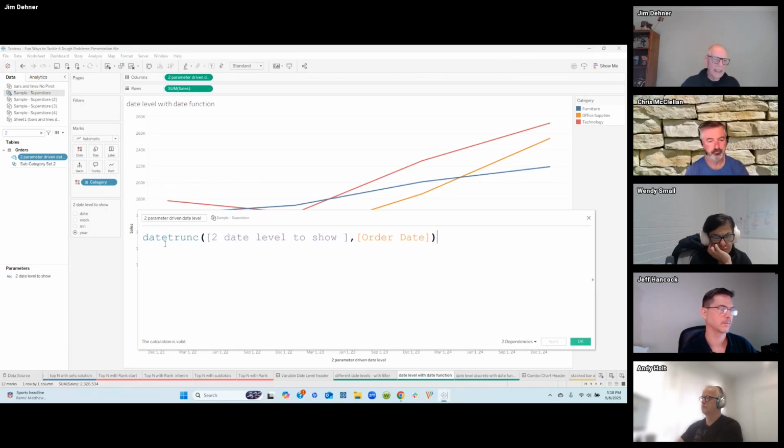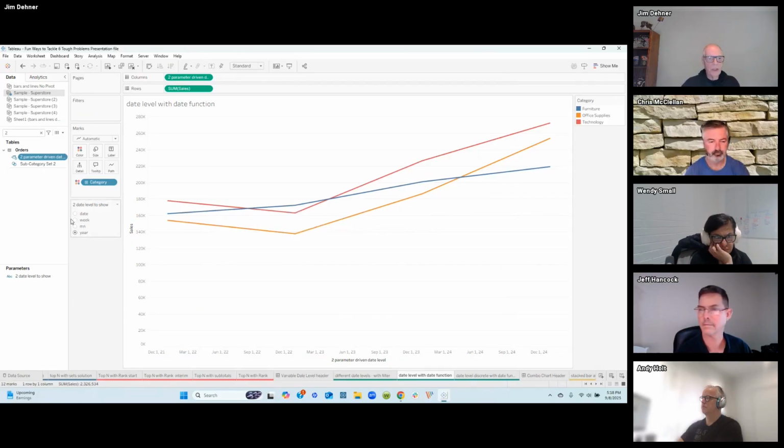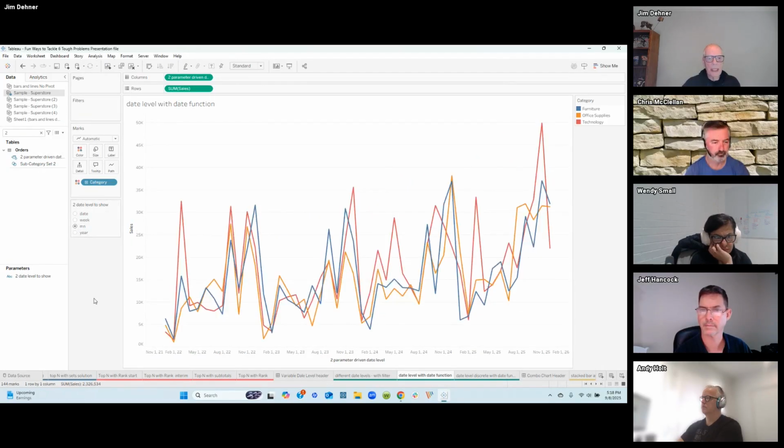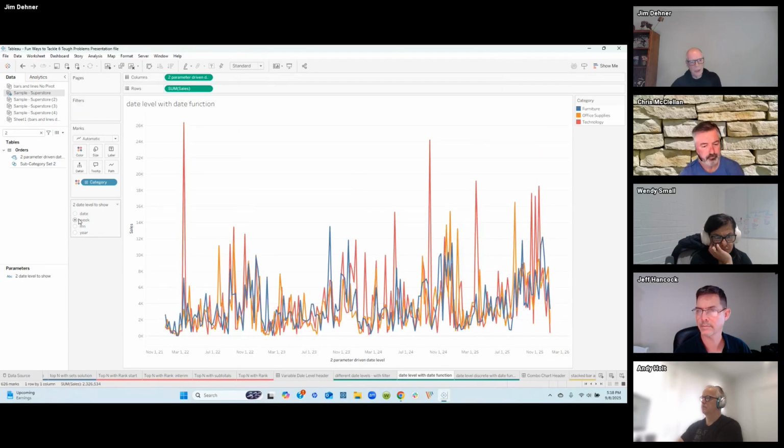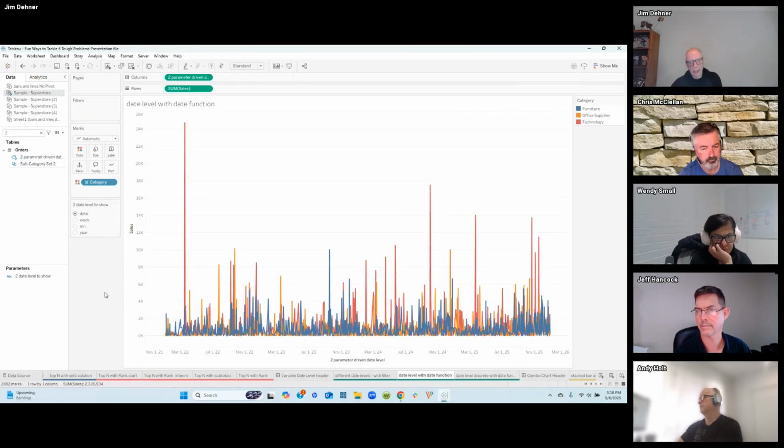And all this is, it's date trunc. Date trunc is going to return the first day at the level of the parameter value of the order date. So here we're looking at the year value. This is going to return January 1st of the order date. And when we change the parameter value, we now change our chart. We're looking at months. We're looking at weeks. And if you want to get down to the day level. Okay. And so there's 2 ways of doing that. That's really pretty easy to do.